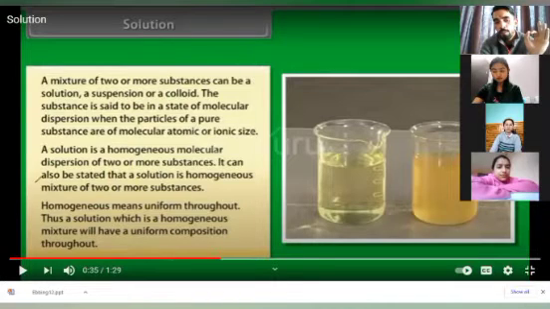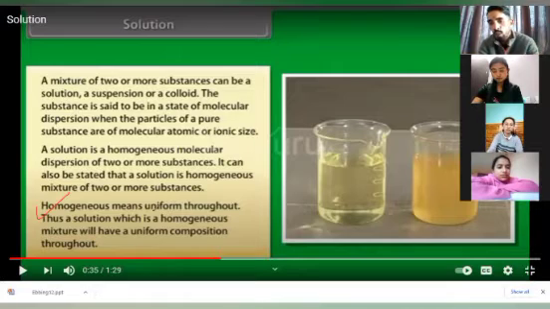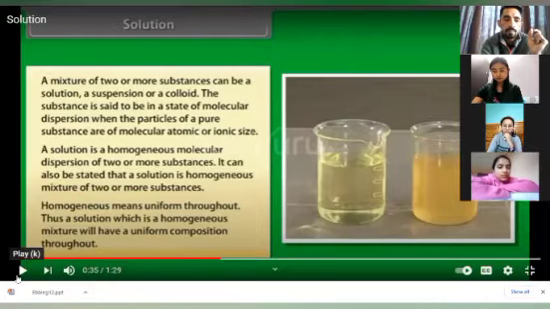This is one of the important properties of a solution. Homogeneous means that the content of solute and solvent will remain uniform throughout. Now let's move forward and see what is next.